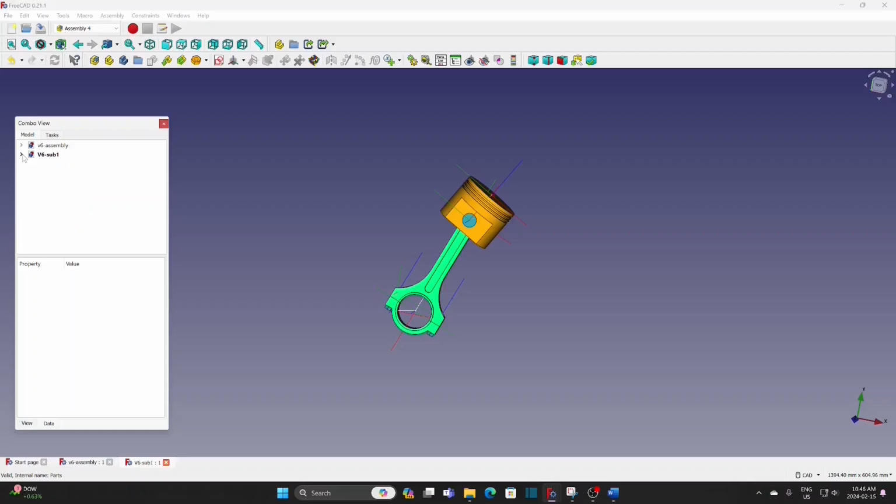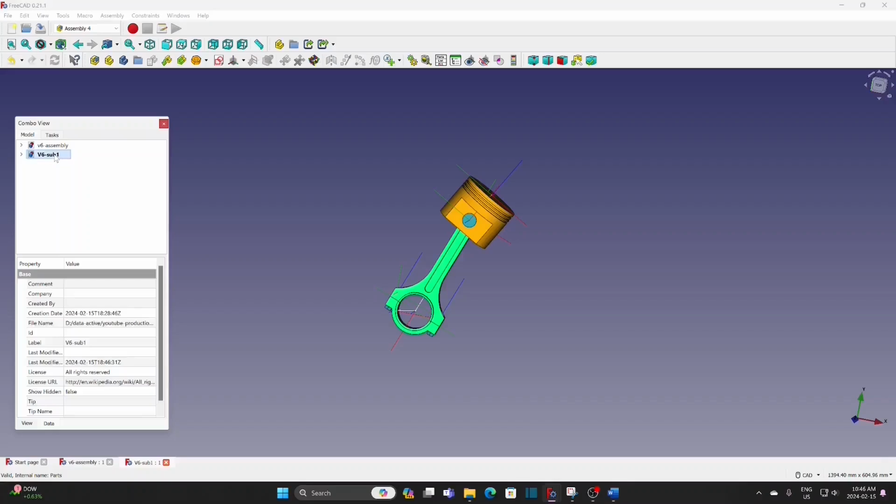There are 6 sub-assemblies with same construction, but the motions are all different, so I need 6 sub-assembly files. Save these as new files. The first, third, and fifth are same construction with a different motion.